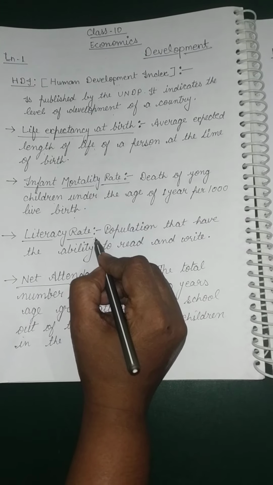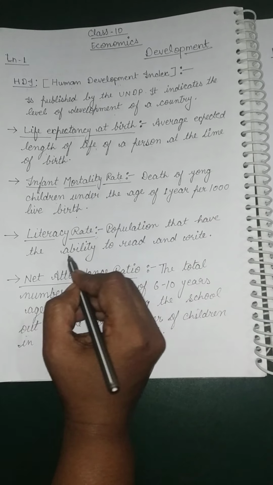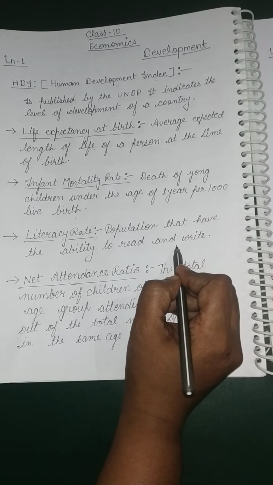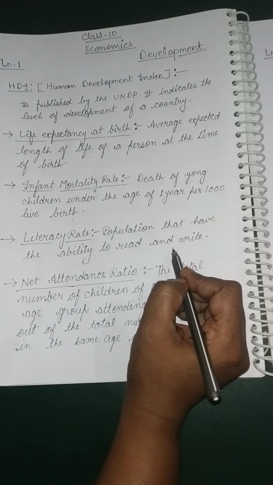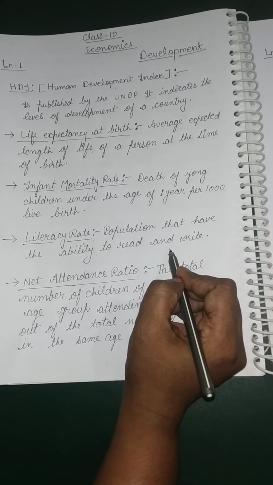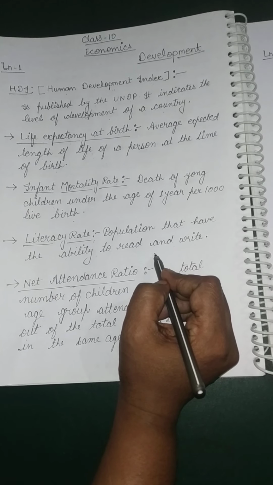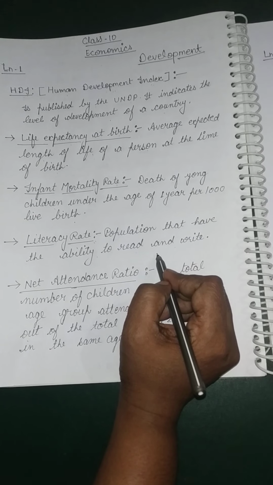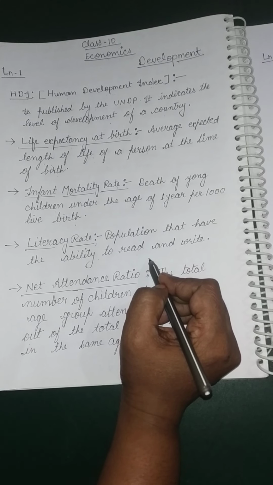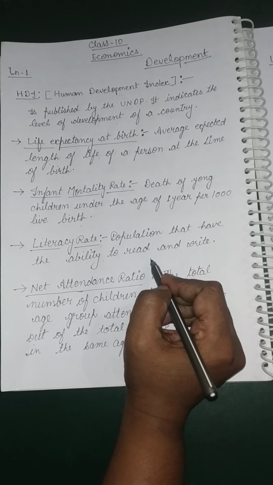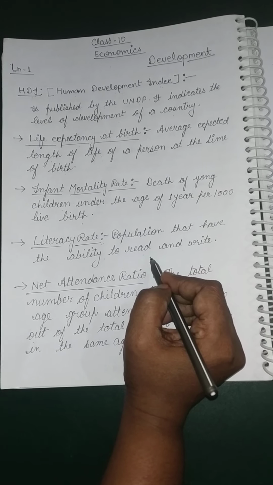Literacy rate means the population that has the ability to read and write. In other words, people who have alphabetical knowledge and know how to write their name are also counted as the literate population of that country.